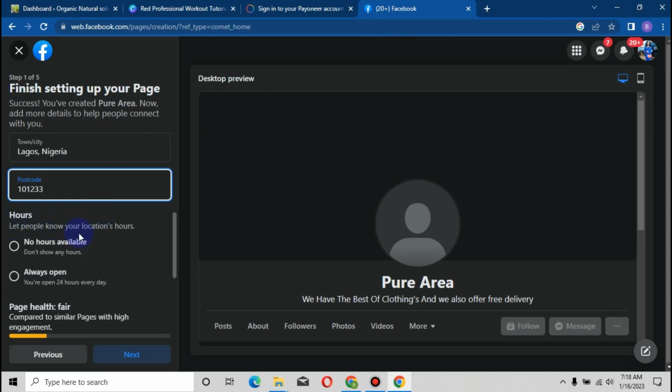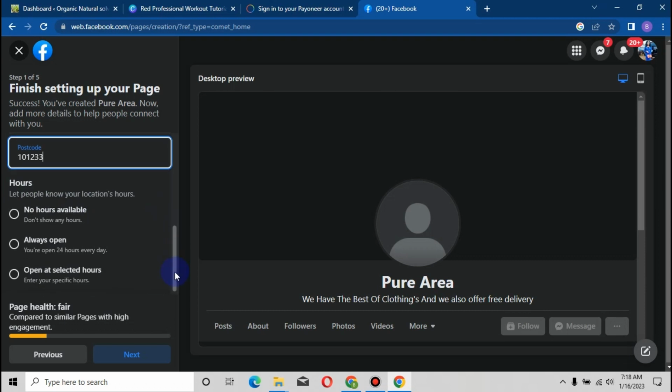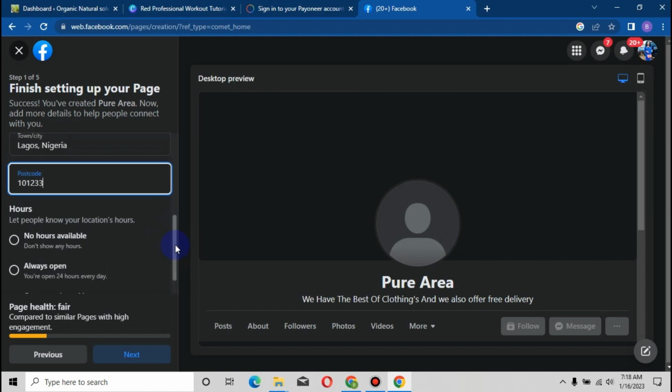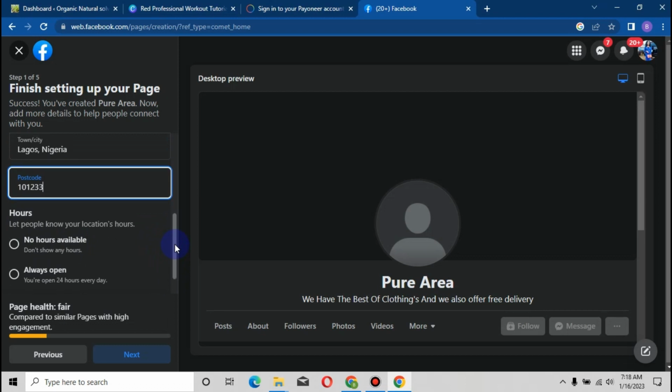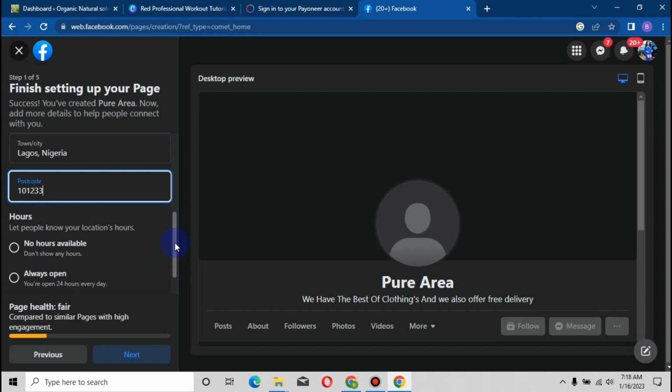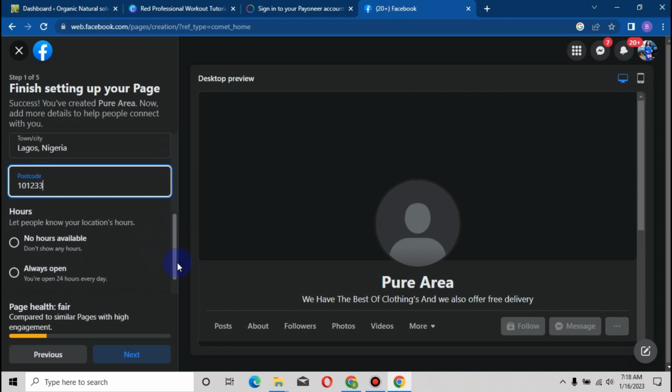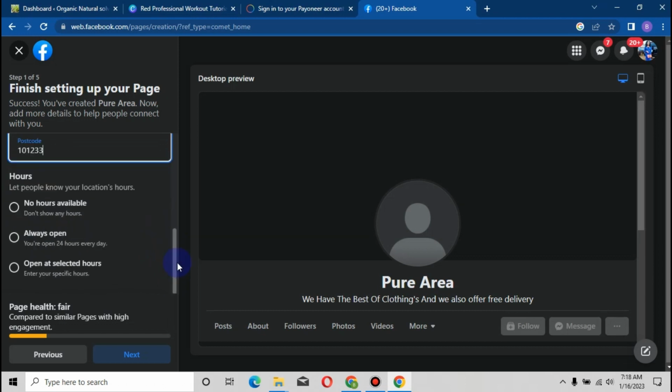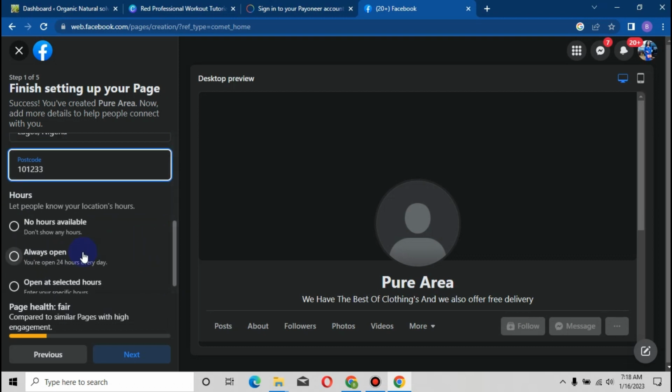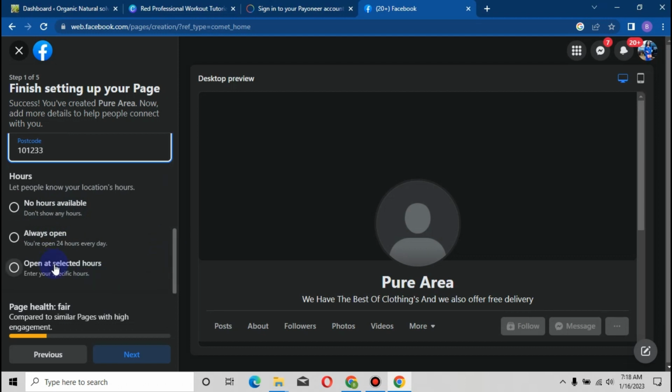Let people know your location hours. This simply means Facebook is trying to let you tell your audience when your business is going to be opening. Is it from Monday to Friday, and the hours and the timing? It's just about letting them know, okay, I'm going to be open from such time to such time. That's just what they want you to tell your audience right here. So no hours available, always open, or open at selected hours. I can tell you guys, when using this one, you have to set it up.